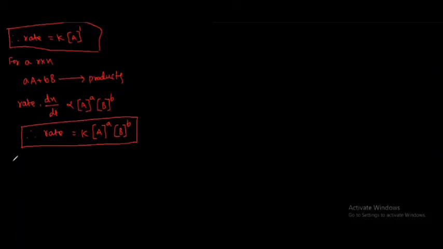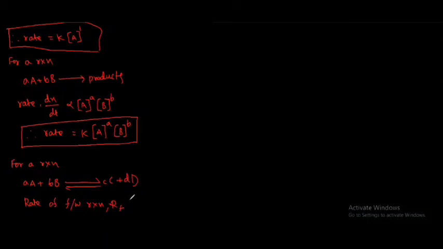Next, the general equation for a reversible reaction: a moles of A plus b moles of B gives c moles of C plus d moles of D. The rate of forward reaction, R base F, is directly proportional to the concentration of A to the power of a, the concentration of B to the power of b.